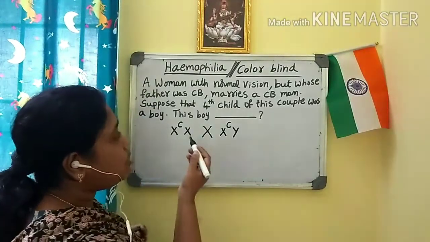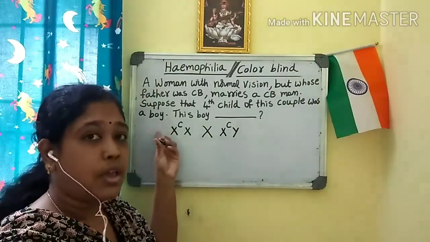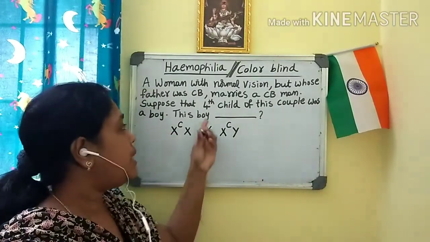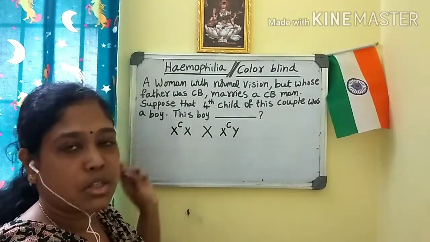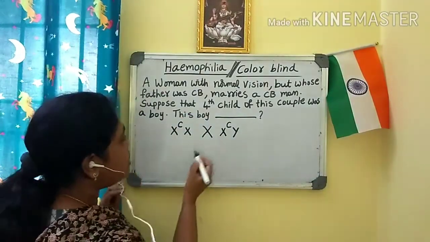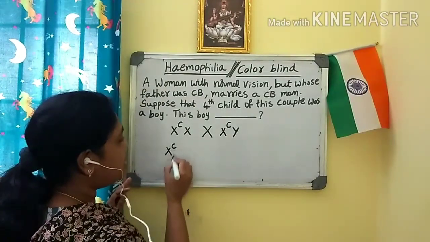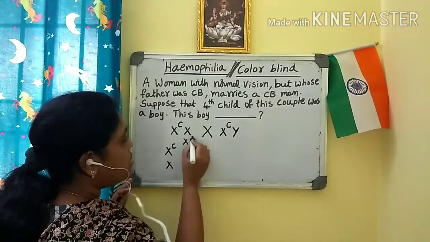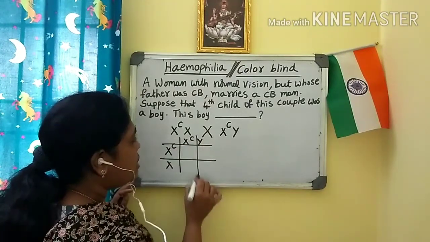So now, suppose that the fourth child of this couple was a boy. This boy would be colorblind or not colorblind, we have to find out. That is the question. So now you can see, if you make the gametes or Punnett square, anything you can make, XCX, XCY. So now what do you get?